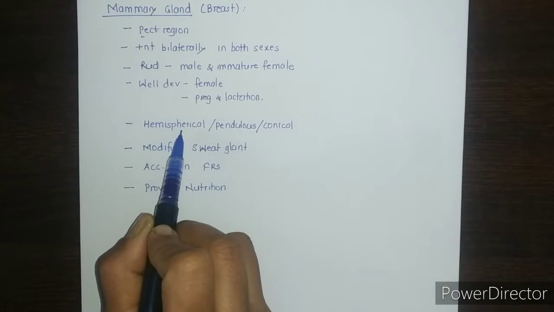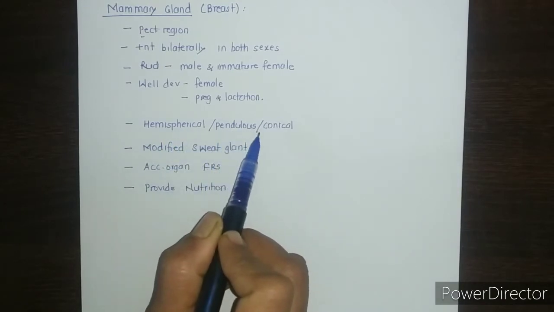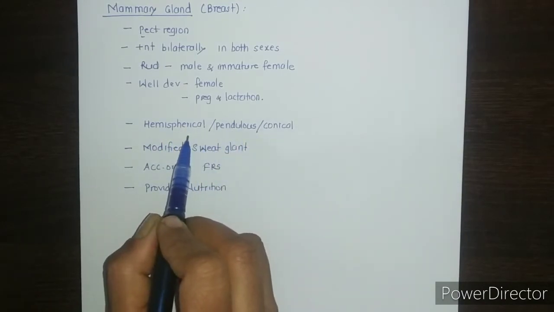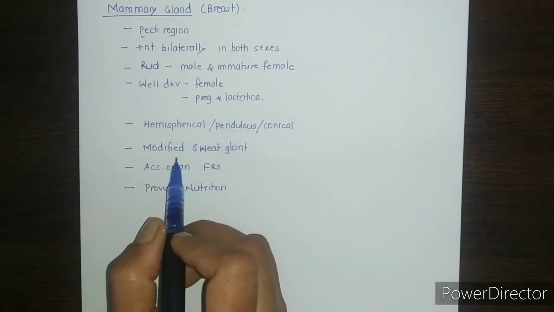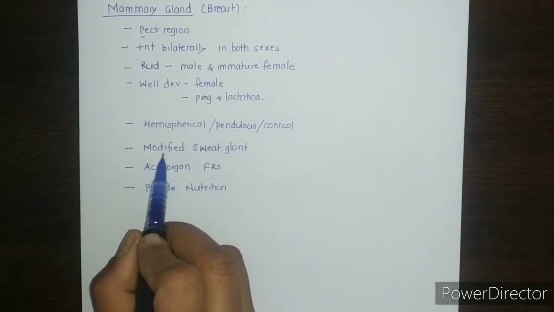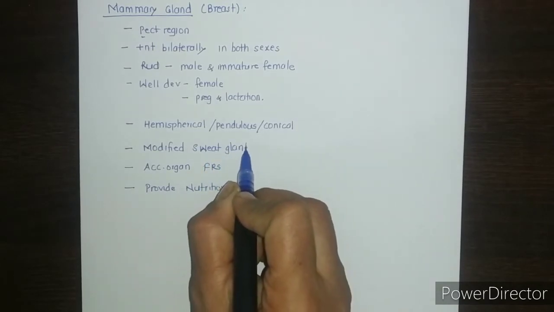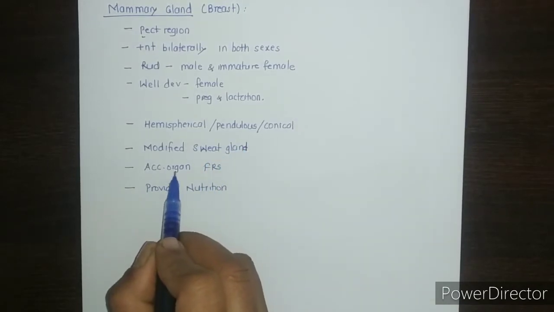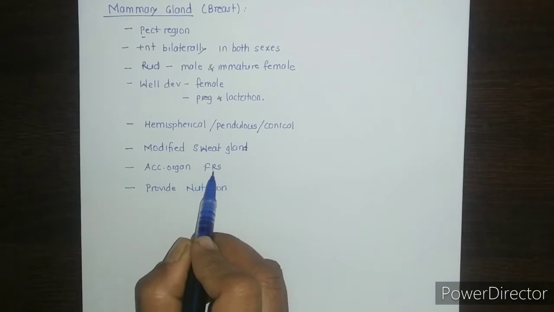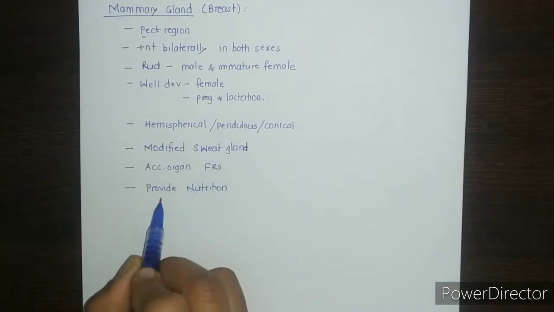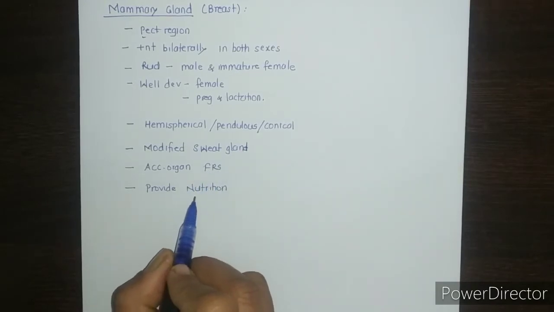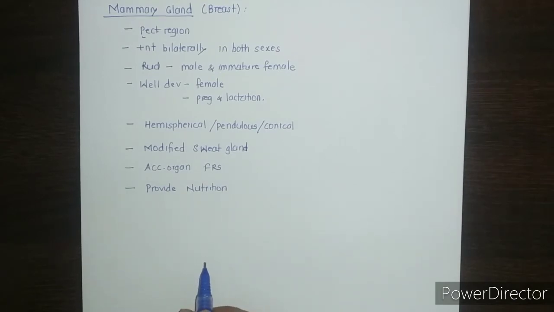Its shape may be hemispherical, pendulous, or conical, but the circular base always remains constant. Now what is the breast? It is a modified sweat gland and forms an accessory organ of the female reproductive system. It provides nutrition to the newborn baby in the form of milk.